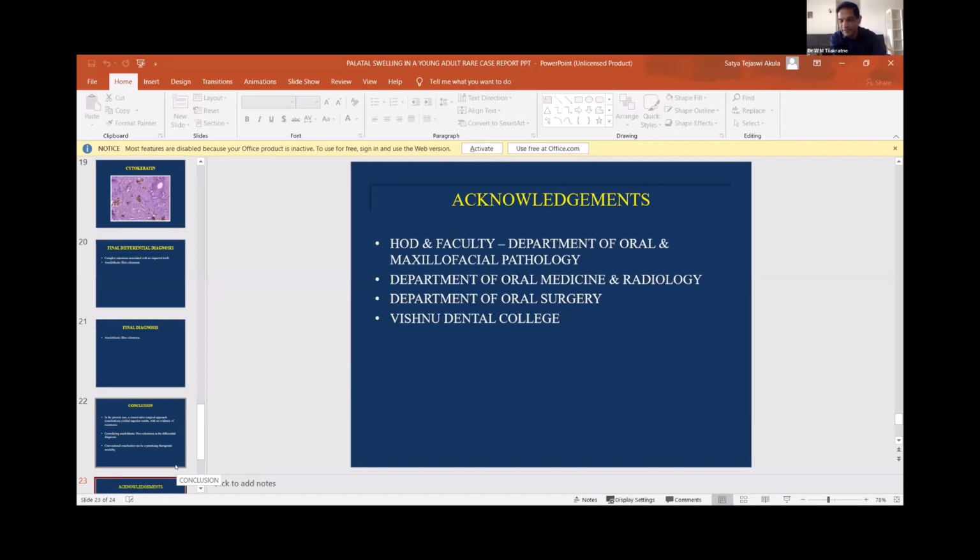How old is this patient? 26 years, sir. 26, right. If you consider odontoma as a hamartoma, by this time it should not grow, so it should be static. Did you have any history of it enlarging recently, or was it the same size?